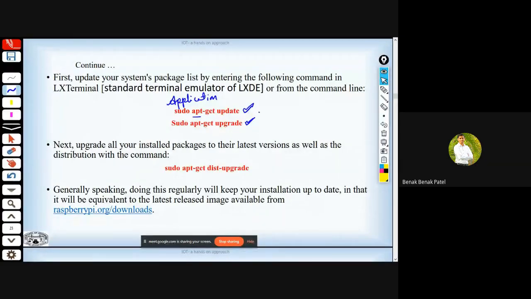We are supposed to execute these two because updating as well as upgrading regularly will keep your installation up to date, equivalent to the latest release image available from raspberrypi.org downloads. If you want to upgrade your distribution version, you can specify dist-upgrade, where dist stands for distribution.